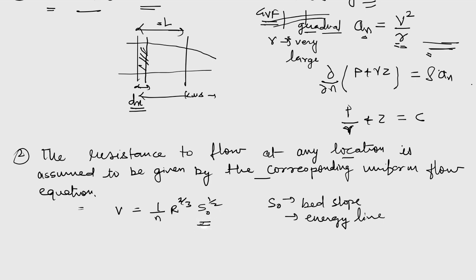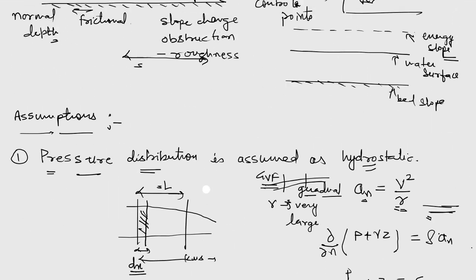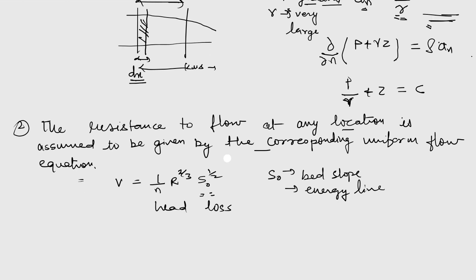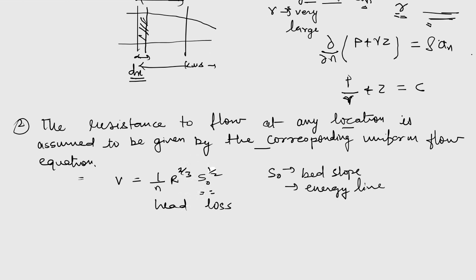So this slope tells us about the head loss, because if the slope is less or the slope is more, that will tell us obviously about the head loss. If we talk about the slope of the energy line, we can say that in case of uniform flow, this is the equation. With the help of this slope, we get the idea about the head loss which is taking place.